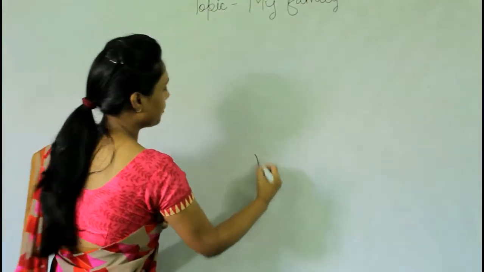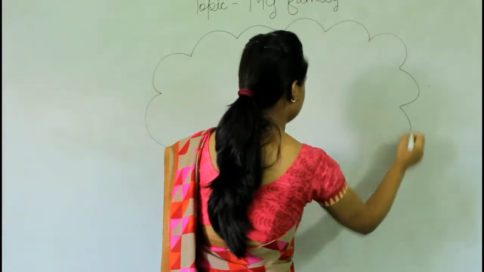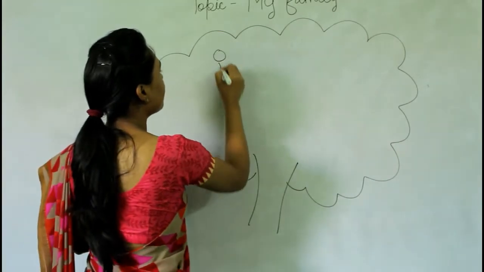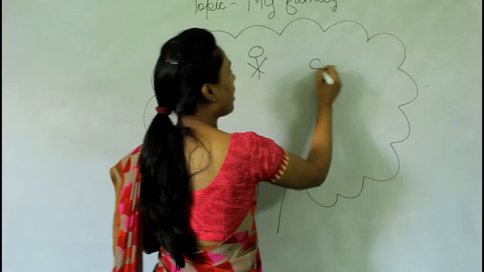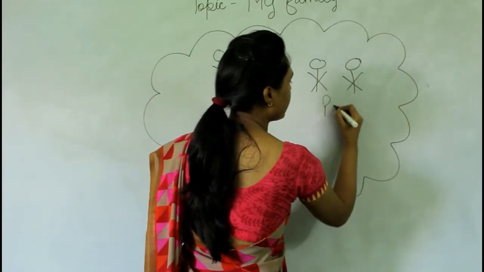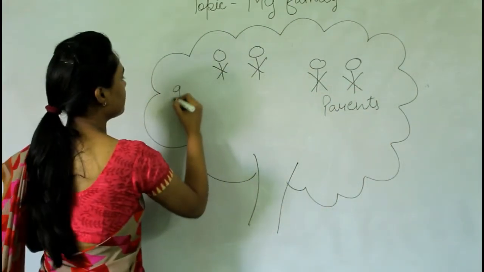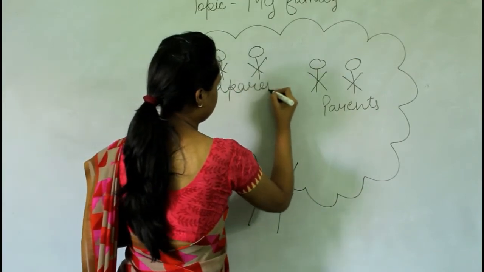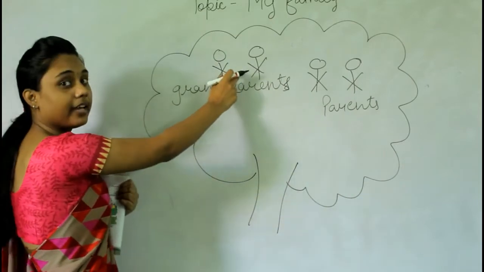Now let me show on the board, okay? It's a tree. We have our grandparents, okay? Now we have our mother and father. They are our parents, okay? Grandparents. They are our grandparents.